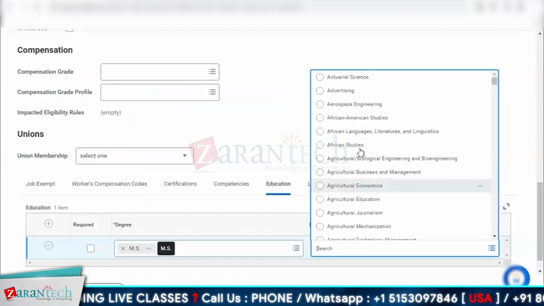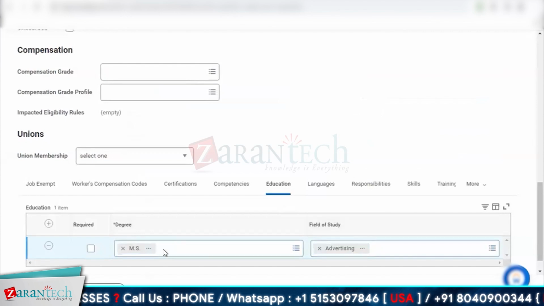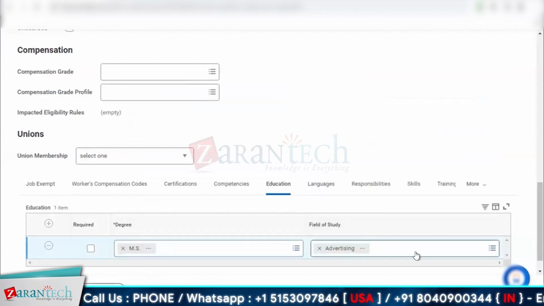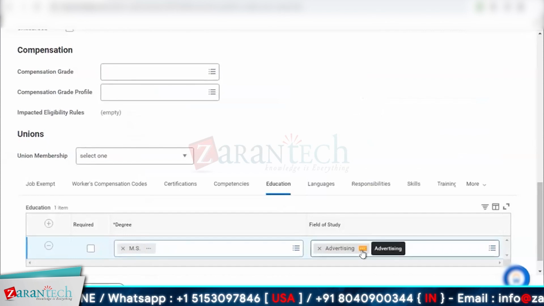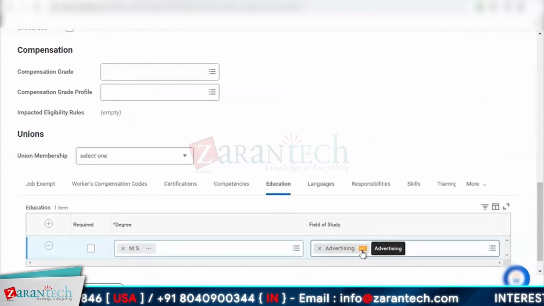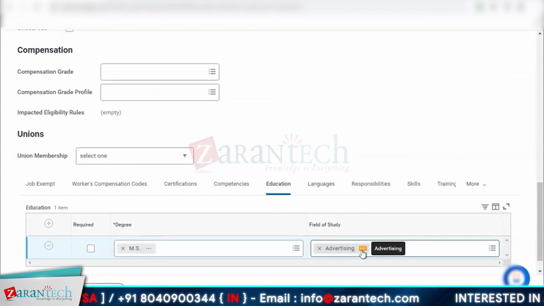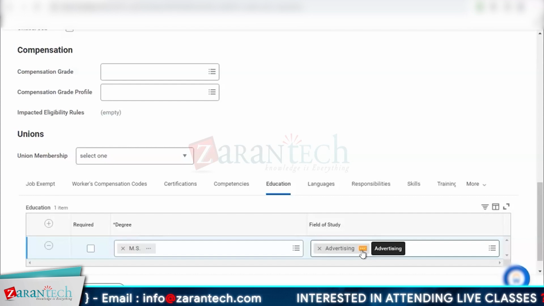Let's say I select advertising. So I'm able to select Master in Science and Advertising because it's pre-populated in the system by some consultant. Workday does not. Workday can provide you with a list of all the education that there is and the catalog that they can provide you with. You can find it on community, but someone has to load it in the system. Then only you can put it here.